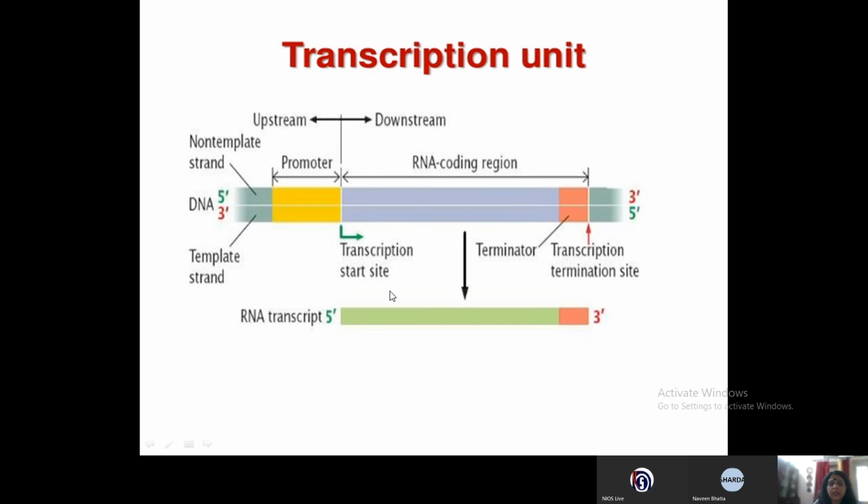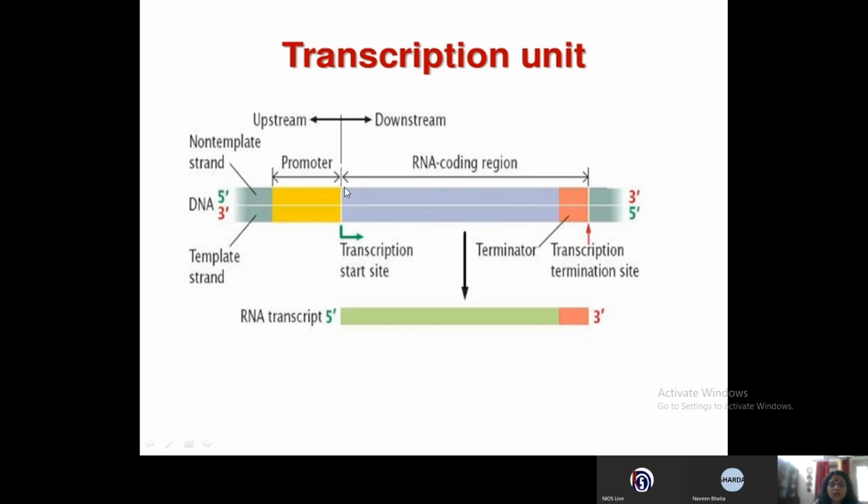Only this strand will give an RNA transcript in the direction 5' to 3'. The other strand is called the non-template strand. Can you see this? It is also called the RNA coding strand. Why is it called the coding strand?